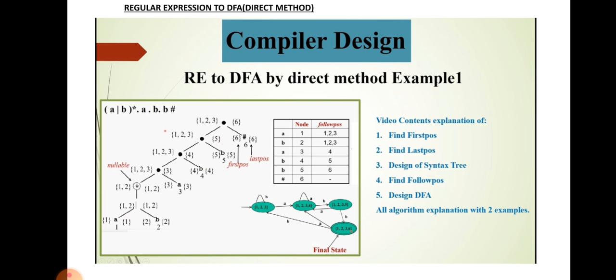There are two methods. One is the subset construction method, that is Thompson's method. The second one is the direct method. In the direct method we directly convert the given regular expression into DFA by finding the nullable, first position, last position and follow position values. But in the subset method, in the first step we convert the given regular expression into epsilon NFA. Then the epsilon NFA is converted into DFA.